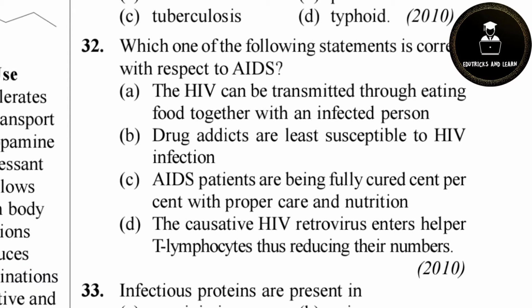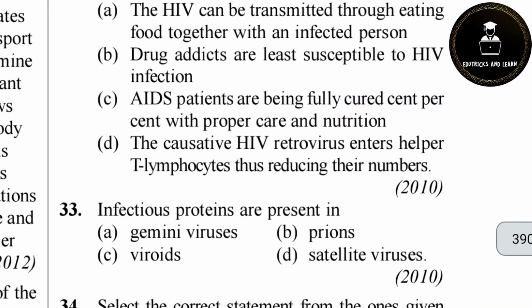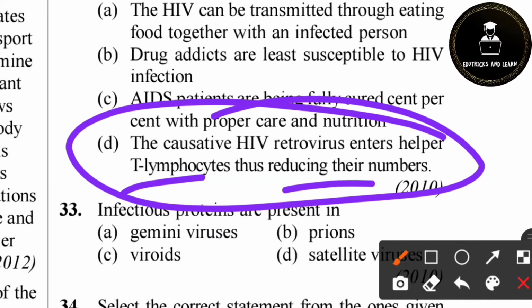We already studied these questions, right? So okay, let's try. HIV is transmitted by eating food together. No. Drug addicts are least susceptible. No. AIDS patients are fully cured 100%. No, it is not 100% cured. They can only extend their lifetime by some days. The causative HIV retrovirus enters helper T cells and reduces their number. So option D is the correct answer.